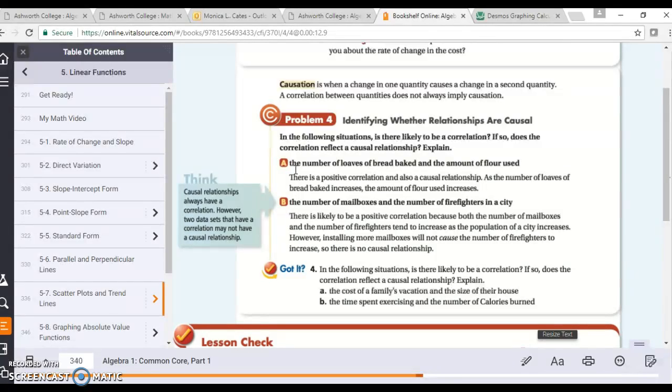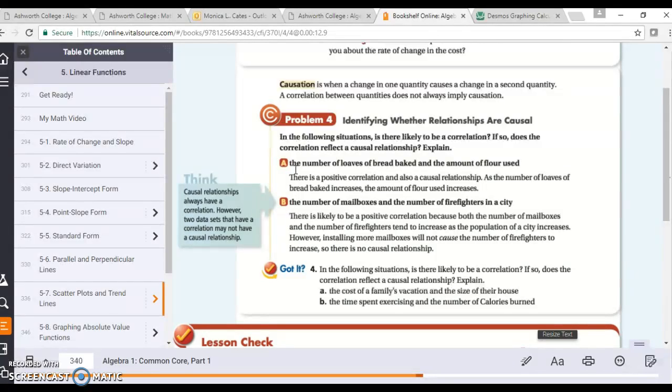So there's no causal relationship because a family can go on a small vacation or they can go on a large vacation. Just because they have a really large house doesn't mean that they're going on a big vacation. Just because they have a really large house doesn't mean that they have a really big family, or because they have a small house doesn't mean that they have a small family. It could be opposite. So there is not a correlation, nor is there a causal relationship.